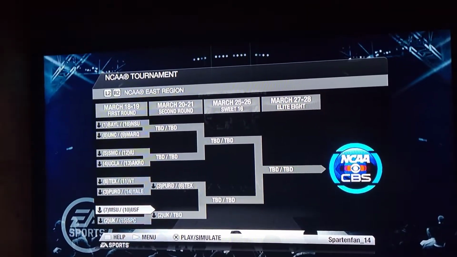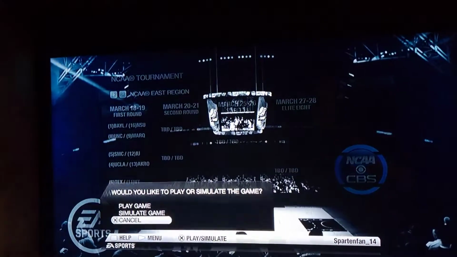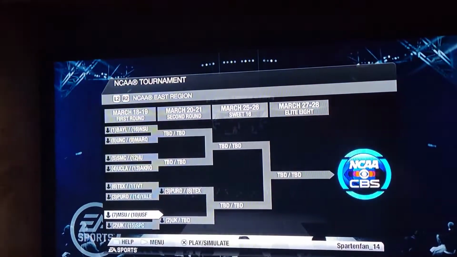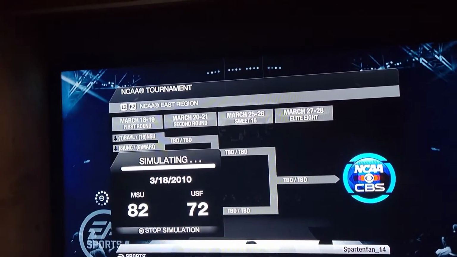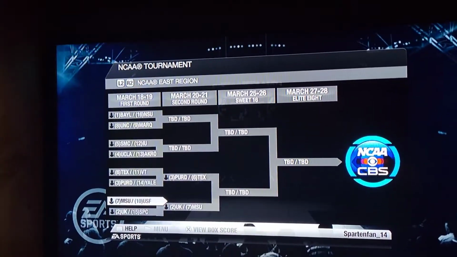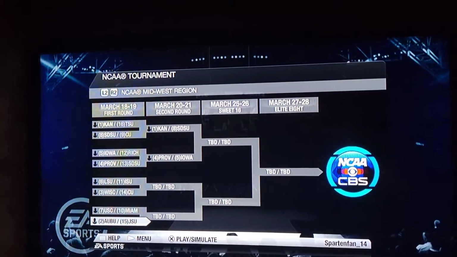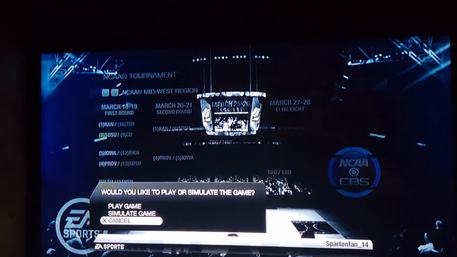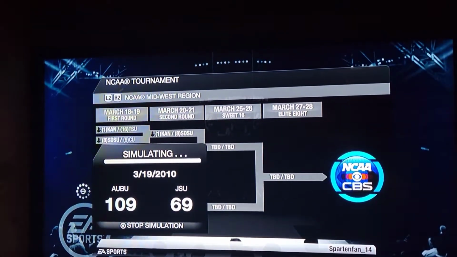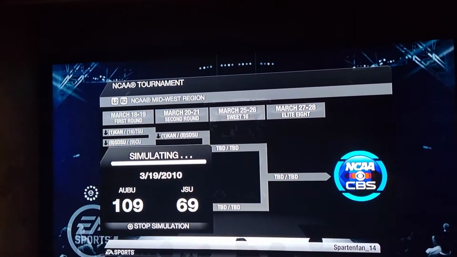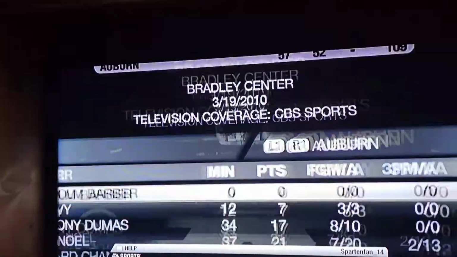Oh, this is going to be an interesting one. Murray State, I do believe. I can't remember who the other team was off the top of my head. Murray State wins. San Francisco, that's what it was. Auburn and Jacksonville State. Auburn wins pretty soundly there. Not shocked.